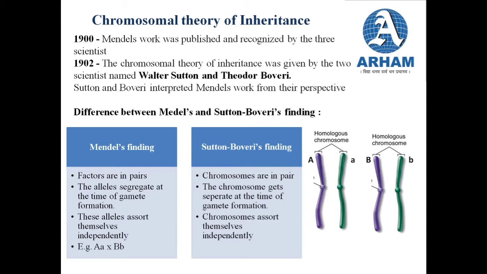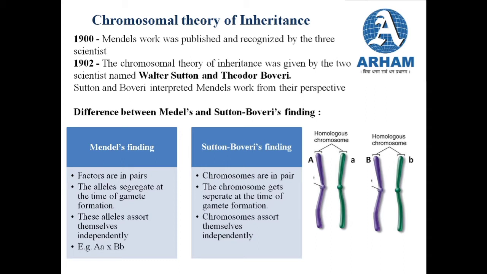The only difference was that Mendel was talking about some small structures that he referred to as factors, which we now know are genes. And no one paid attention to it because none of these findings had any physical evidence.